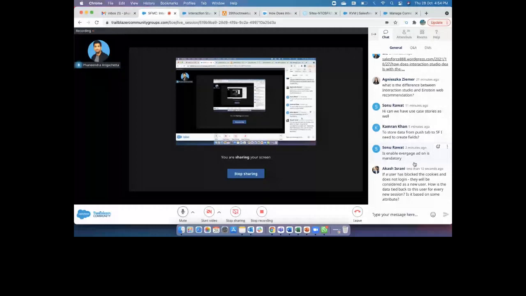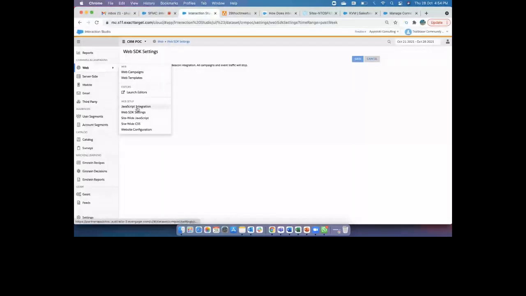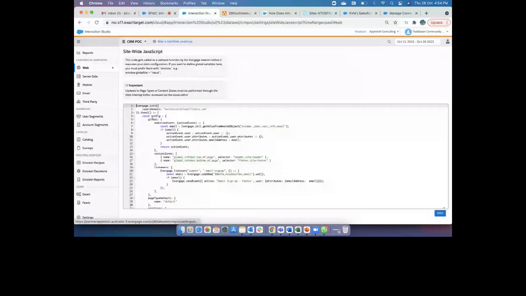You see your JavaScript or Web SDK settings. So you have enabled it already. You see here, site-wide JavaScript. You can use this entire code to embed inside your Salesforce, inside your websites as forms. You can copy this entire code and use it when you would like to see or stream the data for each and every web page.